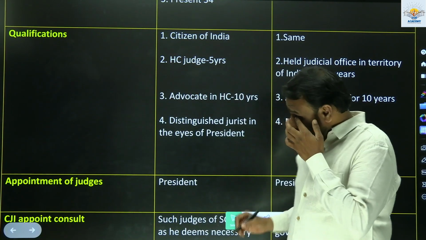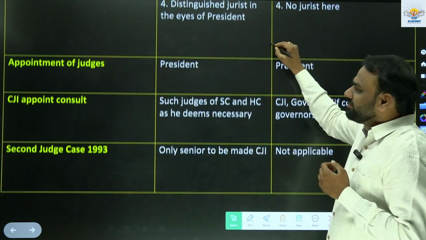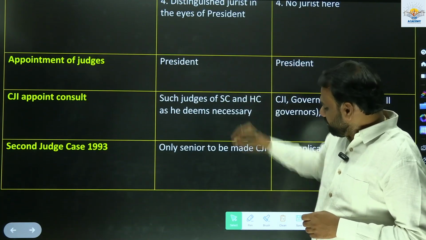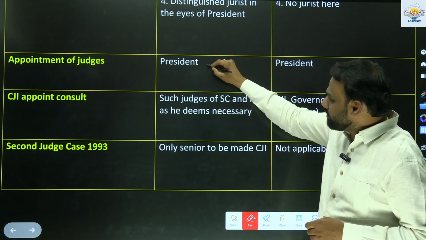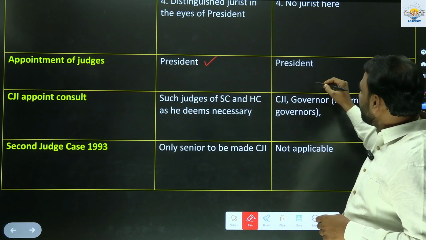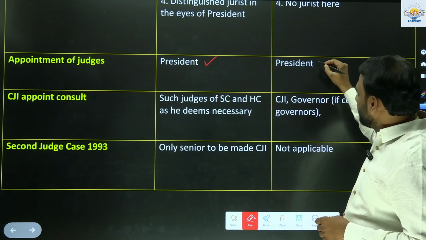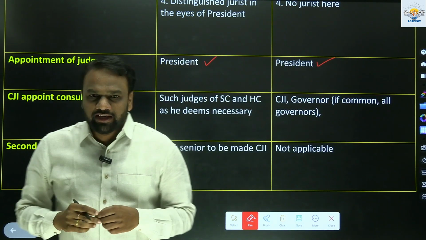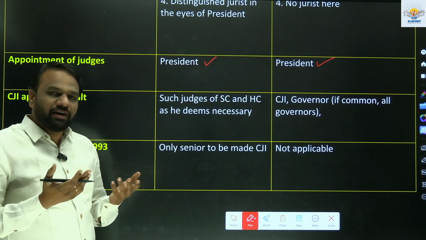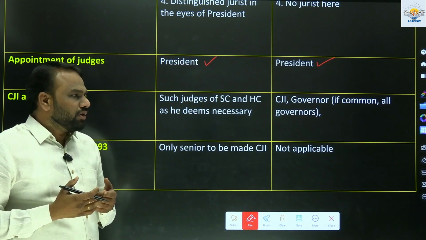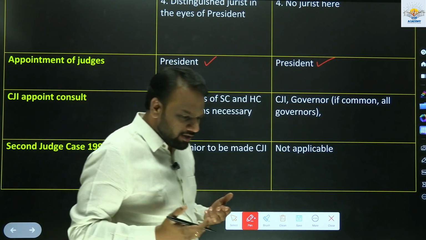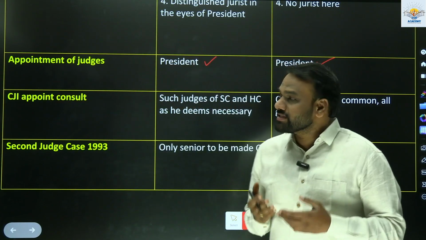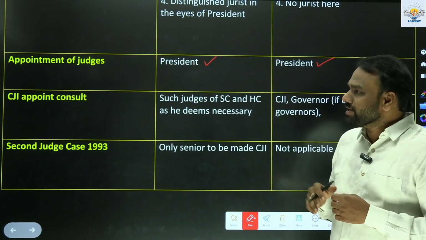Next, who will appoint the judge of the Supreme Court? President will appoint judge of the Supreme Court. Similarly, in case of Judge of High Court, President will appoint Judge of High Court as well. Next, can President appoint anyone as Judge of the High Court, or does he need to consult anyone? Yes, he needs consultation. So to whom he has to consult?